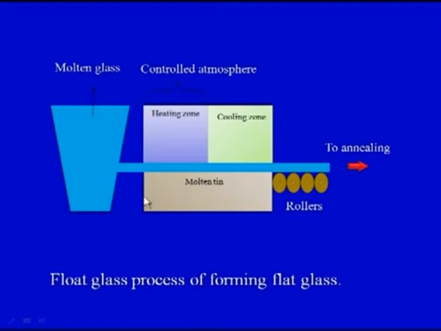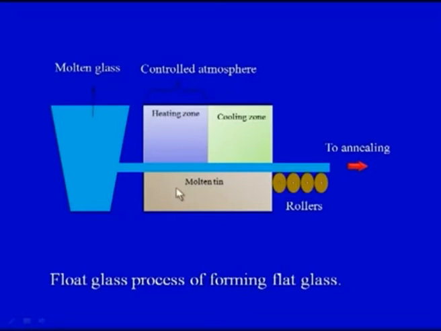This particular section on your screen you can see. This section is under the controlled atmosphere, and this is the molten glass. So once the raw material is available, we have already melted, the glass flows through this controlled atmosphere. This is the heating zone, this is the cooling zone. So initially the molten glass would be heated, and finally it would be cooled, so that we get a solid cooled flat glass.